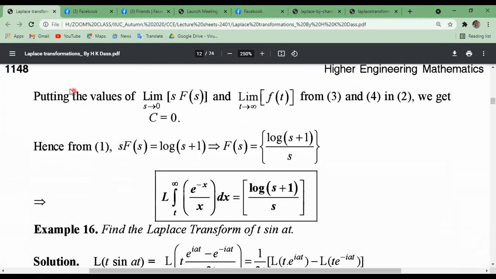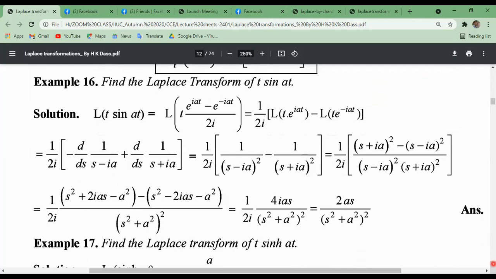Putting the values of limit s tends to 0, these limit values from 3 and 4 in equation number 2, we get c equals 0. Hence from equation 1, s into F of s can be written as log of s plus 1 divided by s.